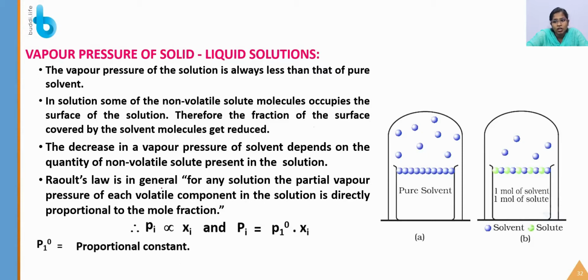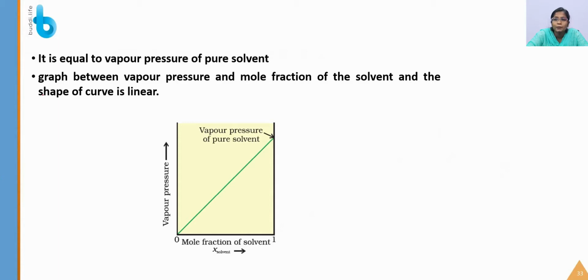Raoult's law, in general for any solution, says the partial vapor pressure of each volatile component in the solution is directly proportional to its mole fraction. So Pi is directly proportional to Xi, where Pi is the partial pressure and Xi is the mole fraction. Pi is equal to Pi naught into Xi. Pi naught is the proportionality constant, equal to the vapor pressure of the pure solvent.